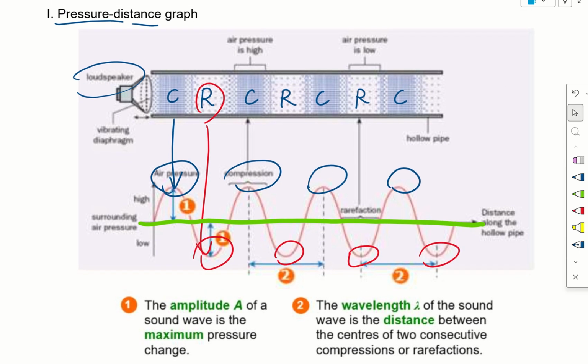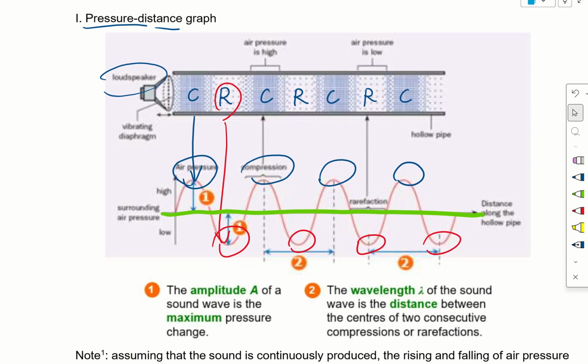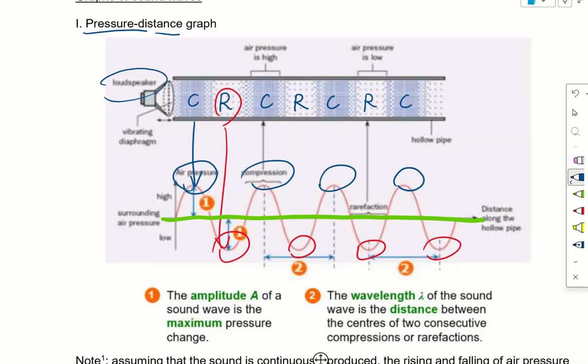So what can we get from a pressure-distance graph? Pressure is the y-axis, so it can tell us the amplitude, the maximum pressure change. Next we look at the x-axis, which is distance. We learned in transverse waves that the horizontal distance from crest to crest is the wavelength.